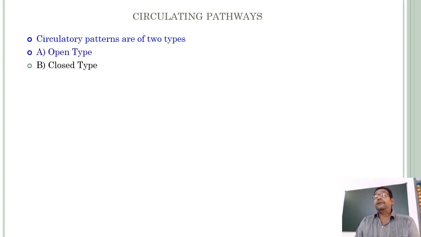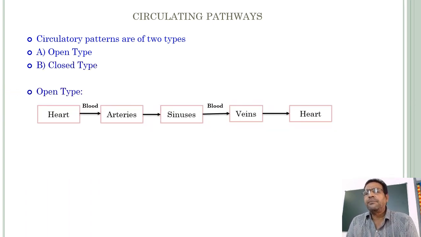You have already gained some information, some knowledge, about open type of blood circulation and closed type of blood circulation in the previous classes, 10th class and junior intermediate also, in the case of Annelida phylum and in the case of Arthropoda. First of all, open type of blood circulation.